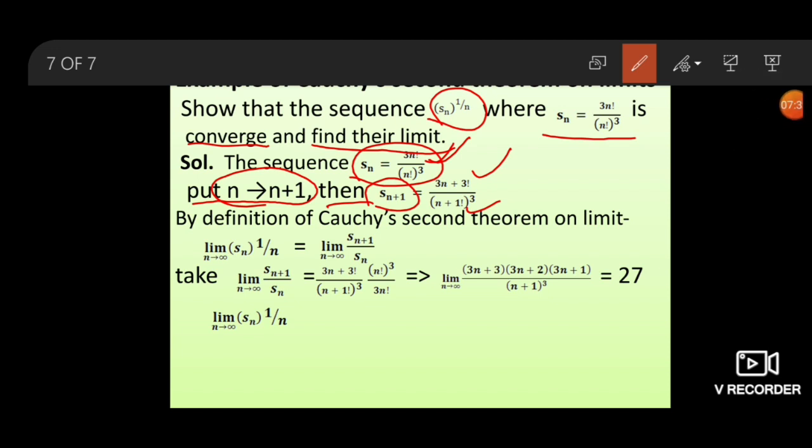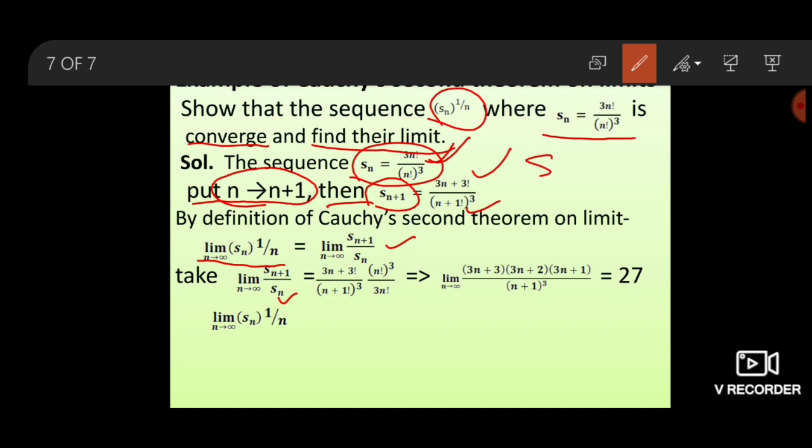By Cauchy's second theorem on limit, limit n goes to infinity Sn to the power 1 upon n equals limit n goes to infinity Sn plus 1 upon Sn. Take the limit n tending to infinity of Sn plus 1 upon Sn.